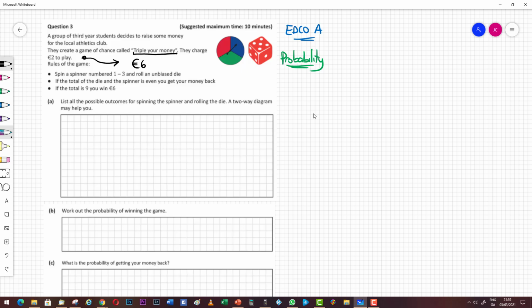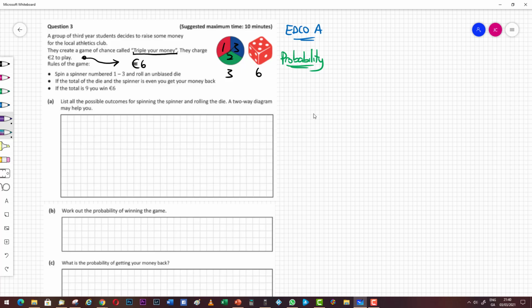And what are the rules of the game? Well, you're going to spin a spinner numbered 1 to 3, so 1, 2, and 3, and there is 3 possible outcomes when you spin the spinner. And you're going to roll an unbiased die, and when you roll an unbiased die, there is 6 possible outcomes, all with an equal chance of happening.